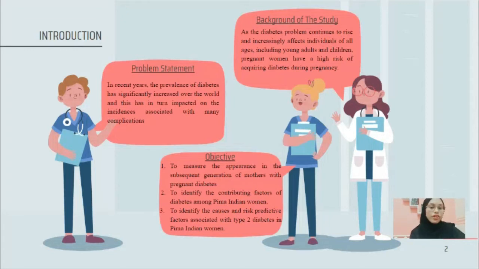So our objective, number one, is to measure the appearance in the subsequent generation of mothers with pregnant diabetes. Number two is to identify the contributing factors of diabetes among Pima Indian women. And number three, to identify the causes and risk predictive factors associated with type 2 diabetes in Pima Indian women.